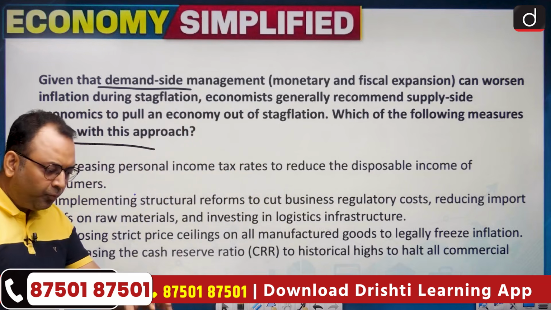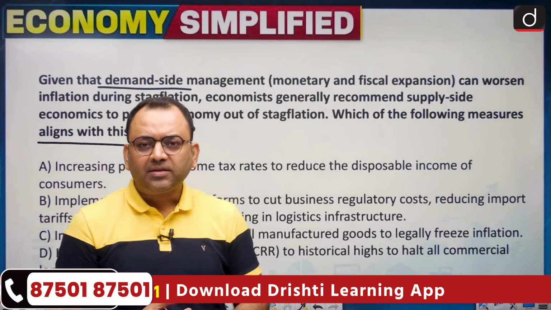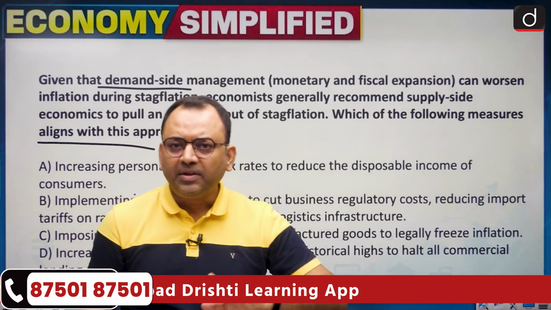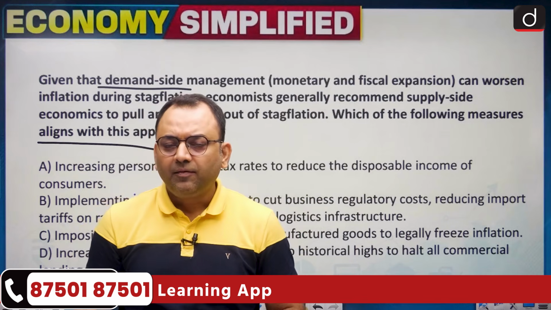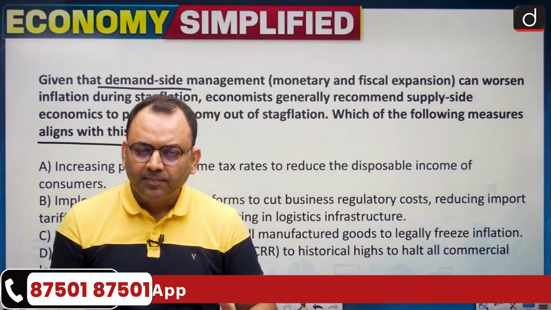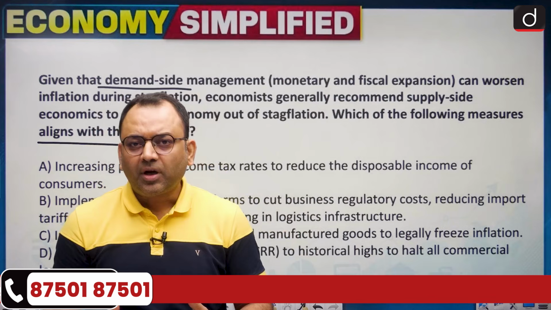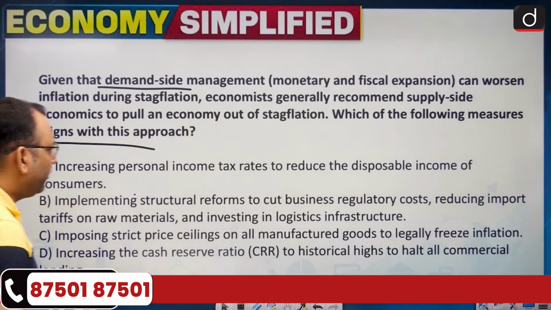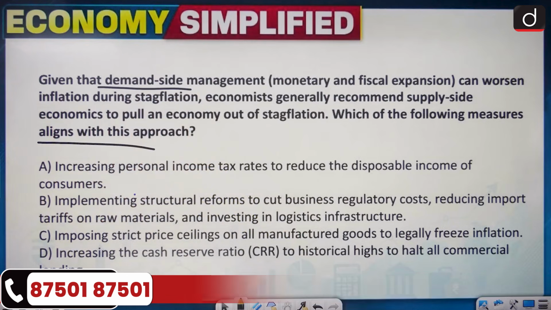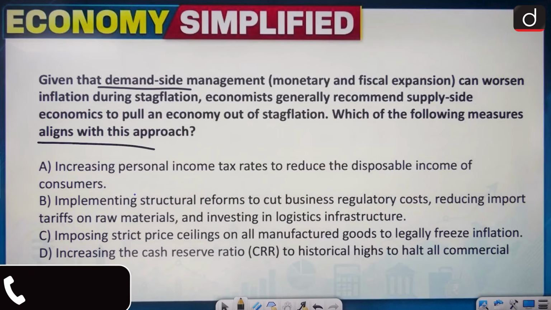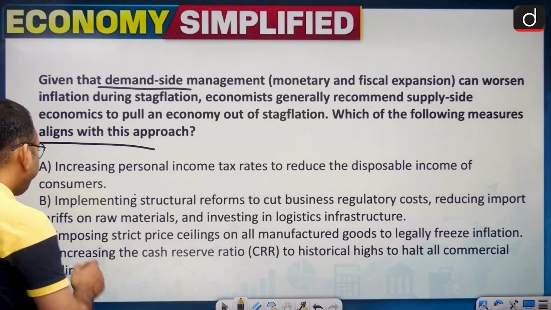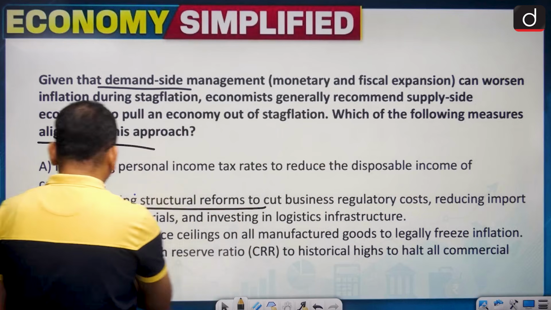That's why, in order to pull an economy out of stagflation, don't increase the money supply, increase the infrastructure, increase the supply. Promote the production, promote the industry. So here, in order to pull the economy out of stagflation, implement structural reforms.